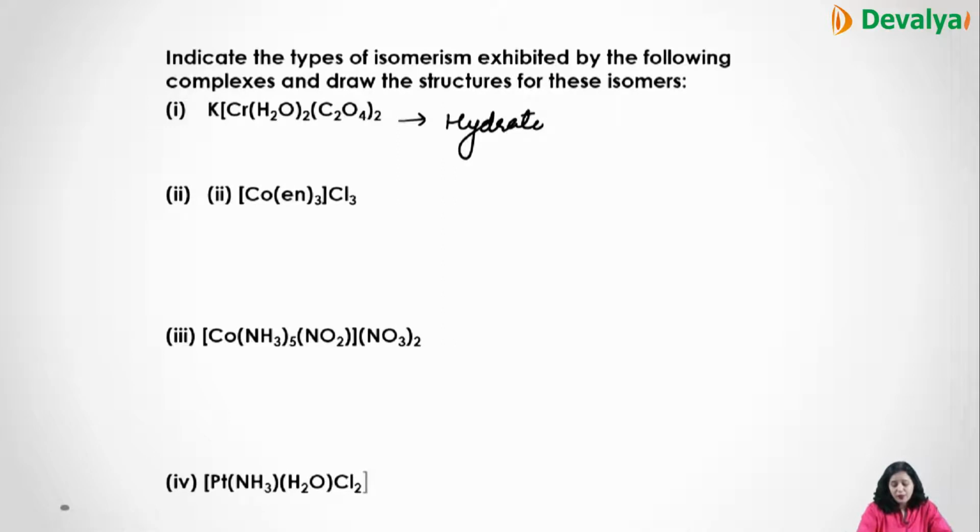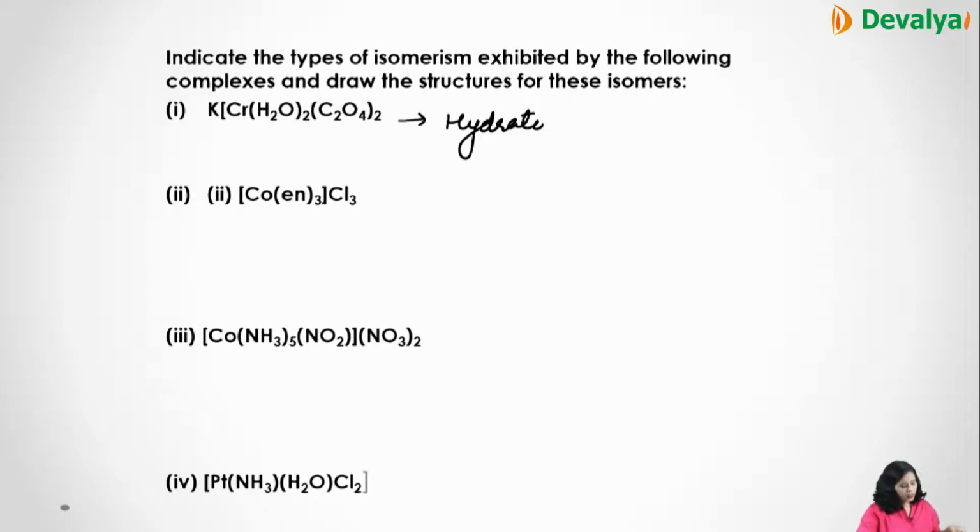In this [Co(en)3]Cl3, en is inside and the Cl3 is outside the coordination sphere, and here you can draw the geometrical isomers of the compound. So this kind of compound shows geometrical isomerism. So Co(en)3 possesses geometrical isomers. The next is yours.